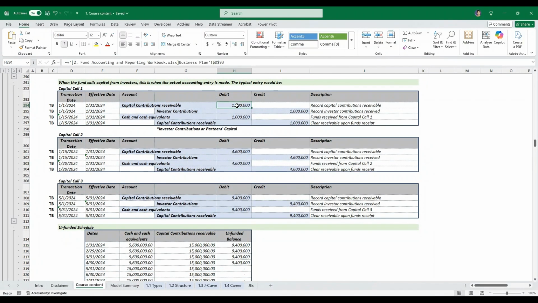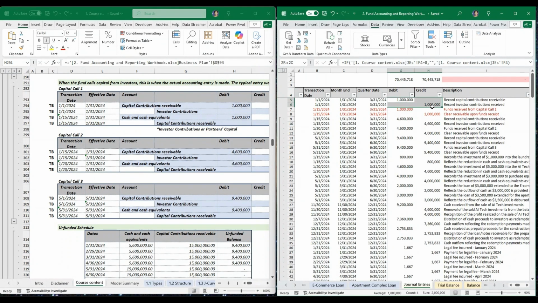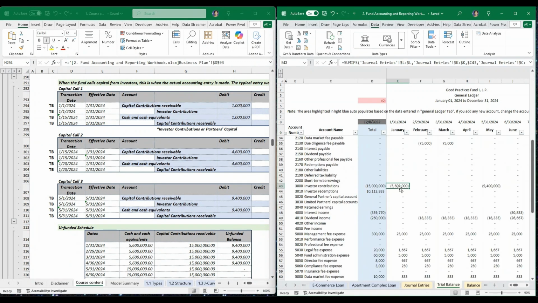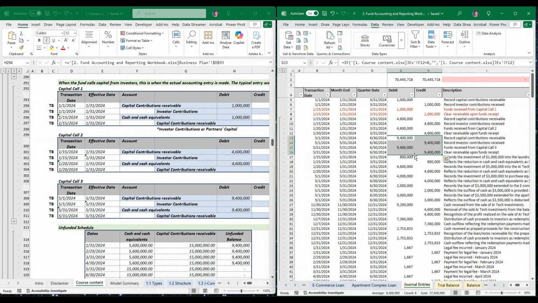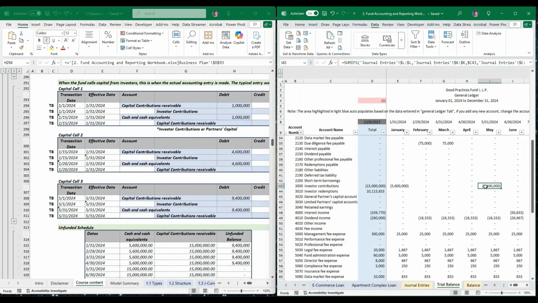As I mentioned, all the entries I booked will flow into my trial balance. Now let's go see how the numbers reflect on the financials. This is my first capital call. And this is the second one. This is the third one. And on the trial balance, we can see we have investor contribution of $5.6 million in January. So these reflect the first and the second capital call here. And then in May, our contribution would be $9.4 million. So this is how these entries flow to the journal entry tab and then reflect on the trial balance.